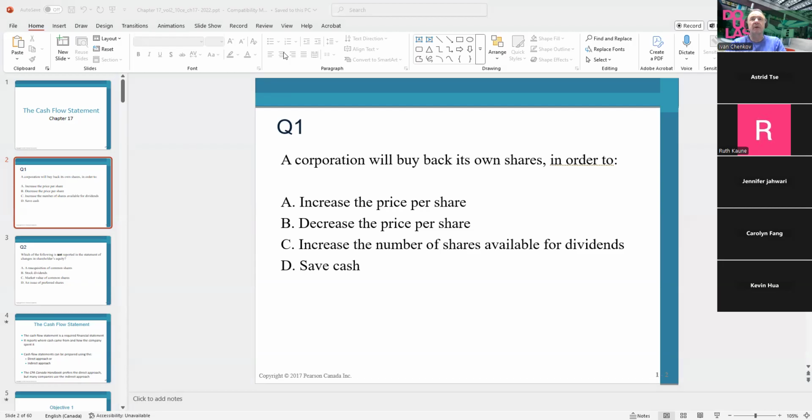Why is a company usually buying its own shares? If the company buys its own shares, what's going to happen? Obviously, we're not going to save cash because we're the one paying the cash. That will be out of the window.